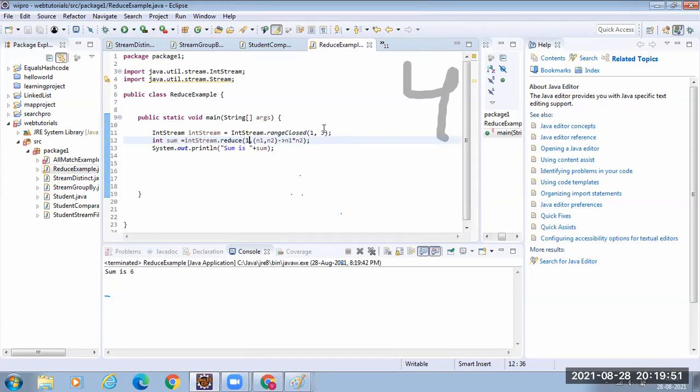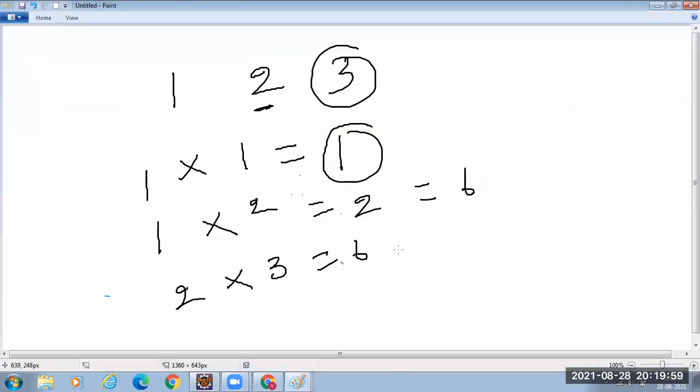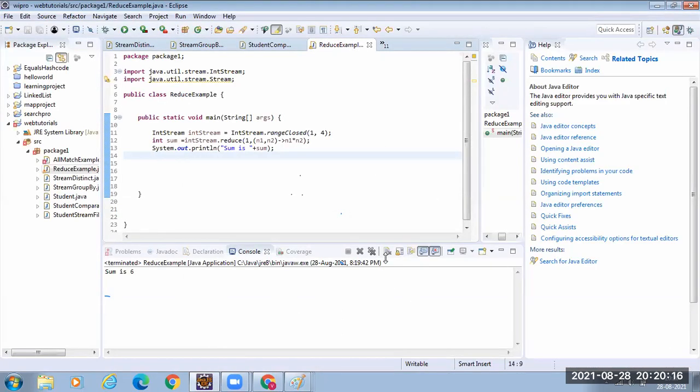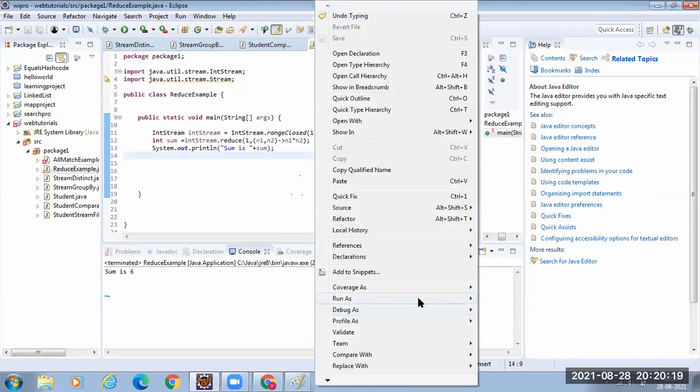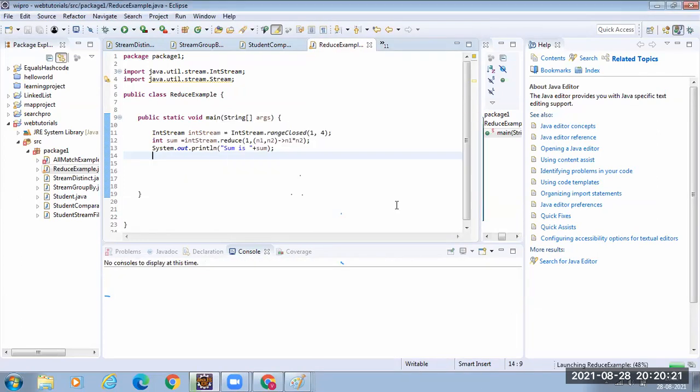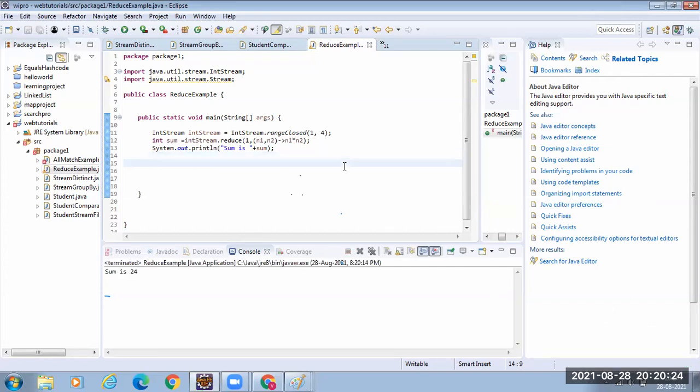Okay. We will change it to 4. That means it will generate a stream of 1 to 4 numbers. Now what happens? 6. Right. So 6. And now in stream, the rangeClosed method generates a stream of 4 numbers, right? So 6 into 4. Now it will become 24. Now we will execute this. Fine. This is the usage of the reduce method.